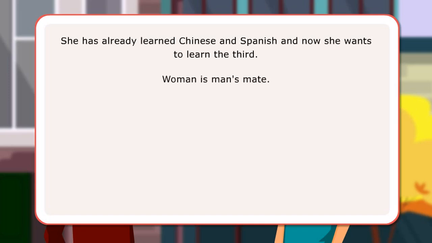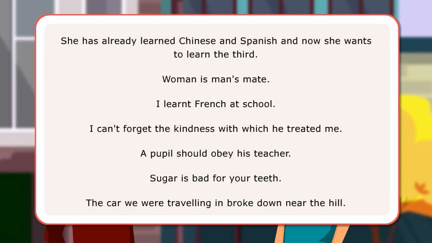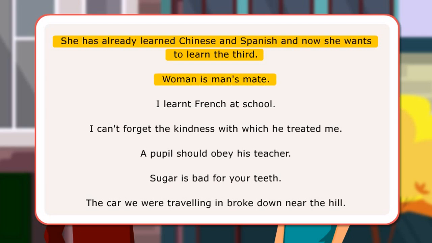Here are a few examples of sentences with definite and indefinite articles, some and zero article. She has already learned Chinese and Spanish, and now she wants to learn the third. Woman is man's mate. I learned French at school. I can't forget the kindness with which he treated me.